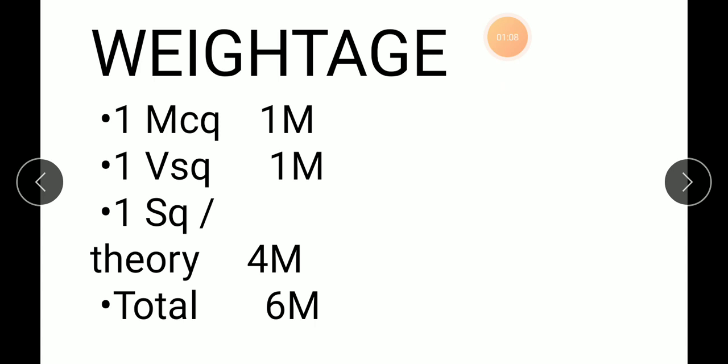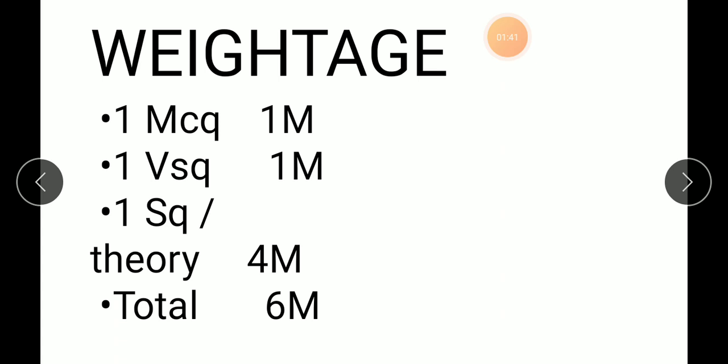So obviously, firstly, we are going to discuss the weightage of this chapter, which is a total of 6 marks. You already know this. We finished this chapter in the class itself when the schools were running, before lockdown. So of course, one MCQ of 1 mark, one VSQ of 1 mark, and one short question of 4 marks, actually not 3 marks.